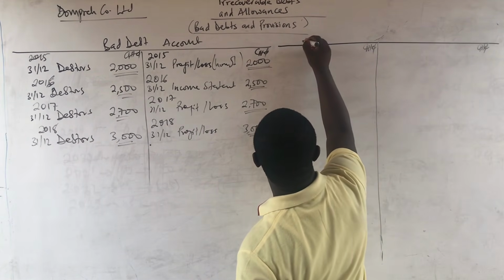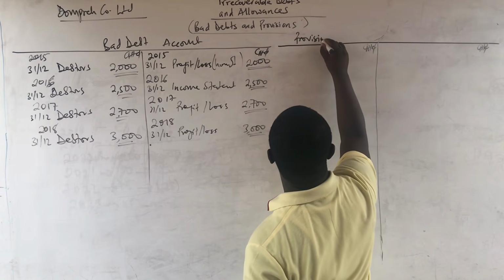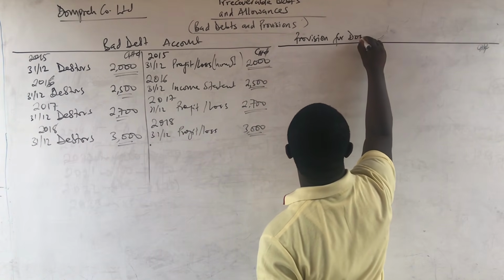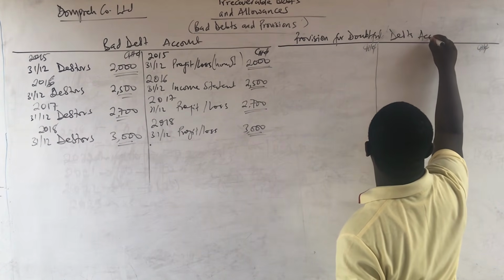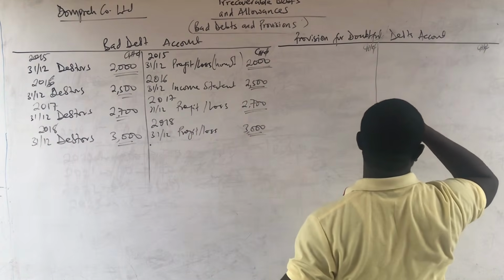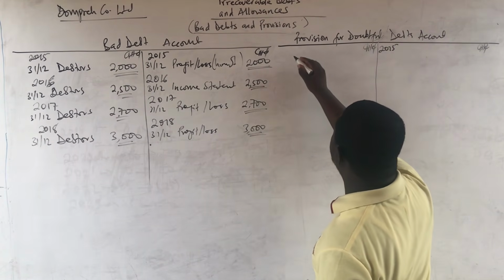Okay, so we call it provision for doubtful debts account, or you can call it allowances for receivables account. Then you show the same year after year. 2015 begins.